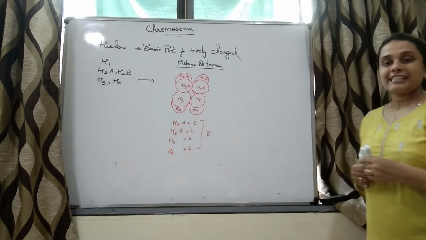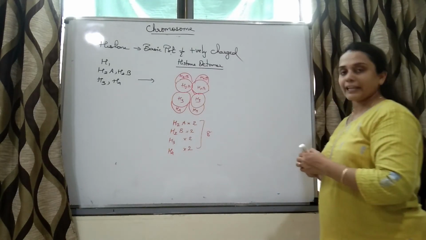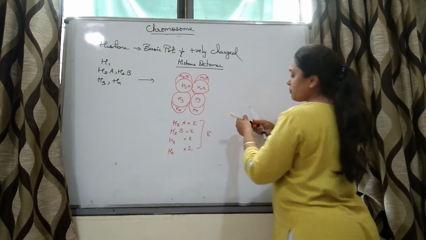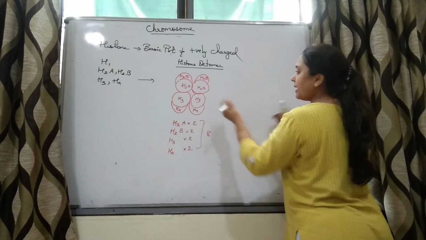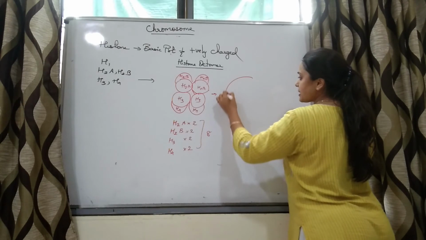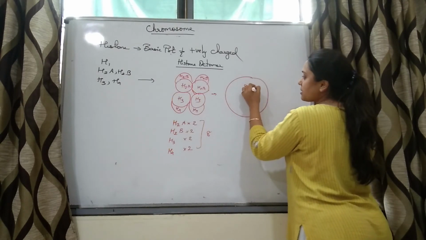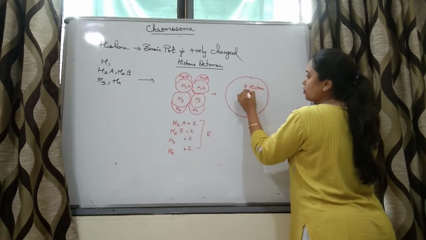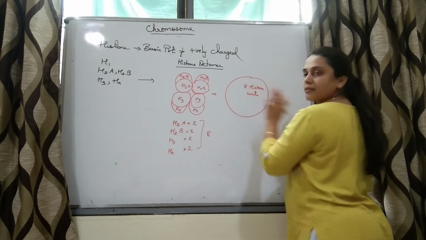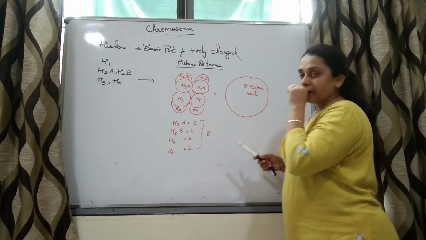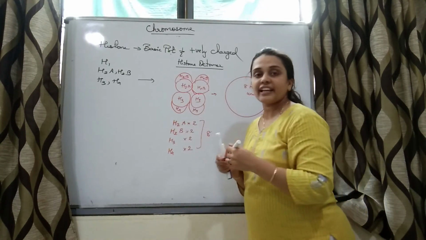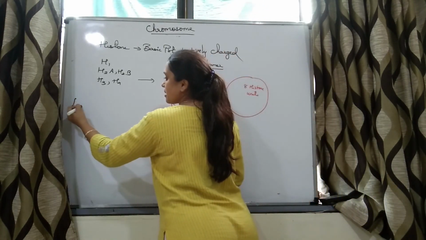So total 8 histone proteins are there, right? I am drawing it as a single ball. So this is a single ball made up of 8 histone units. This is clear, right?